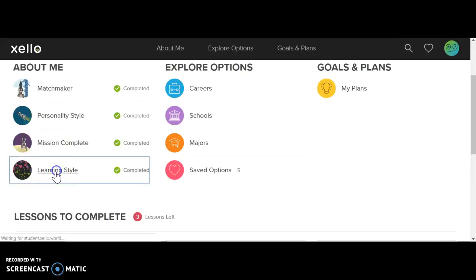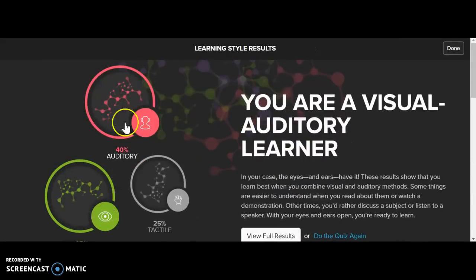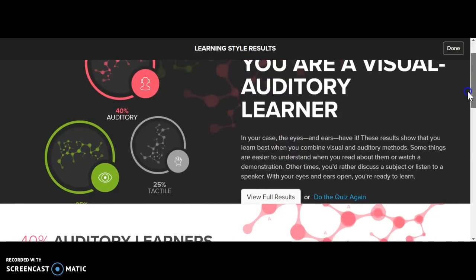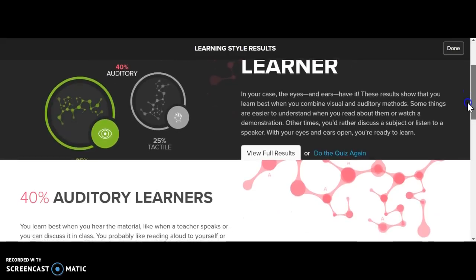And then you'll come here to learning style. Learning styles talk about how you learn best. So you can see I'm an auditory visual. Auditory is just a fancy word for I like to hear things and I like to see things. Tactile is a fancy word for being hands-on, liking to take things apart or put things together.